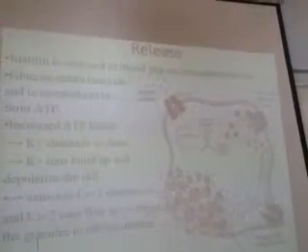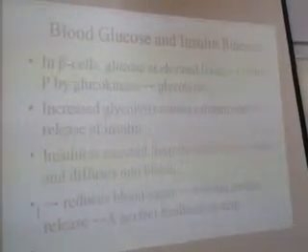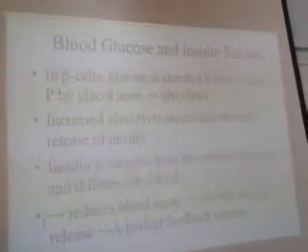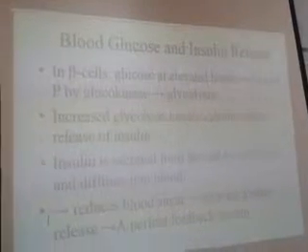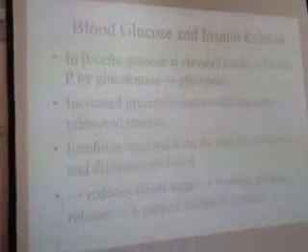So insulin is released as the blood glucose concentration rises. Glucose enters the beta cell and is metabolized to form ATP. The increased level of ATP causes the potassium channel to close, potassium ions build up and depolarize the cell. This activates calcium channels, and calcium flowing in triggers the granules to release insulin. At elevated glucose levels, glucose is converted to glucose 6-phosphate by glucokinase and glycolysis. Increased glycolysis causes calcium entry and release of insulin. Insulin is secreted from cells by exocytosis and diffuses into blood.